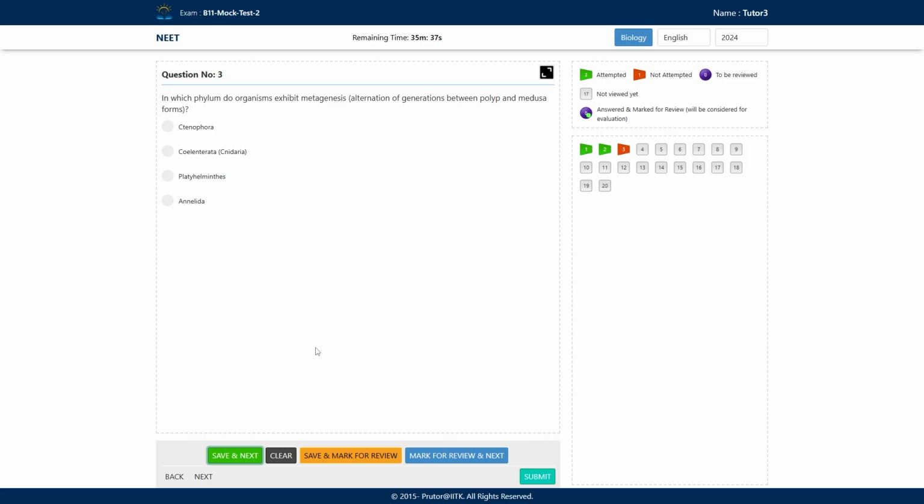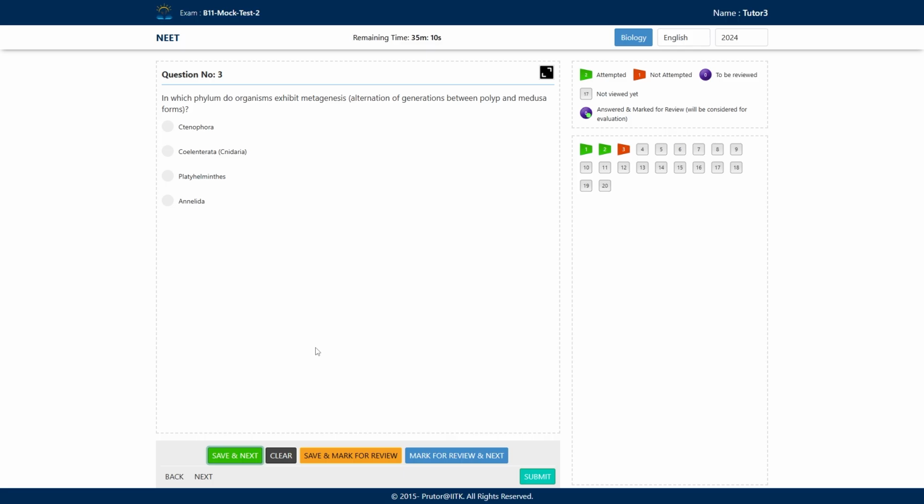So, alternation of generation, polyp and medusa. Polyp is a cylindrical structure, and it is sessile, attached to the substratum. Whereas the medusa is umbrella-shaped and can move from one place to another. Where have you studied this structure? This structure we have studied in the case of Cnidarians, right? Coelenterata.